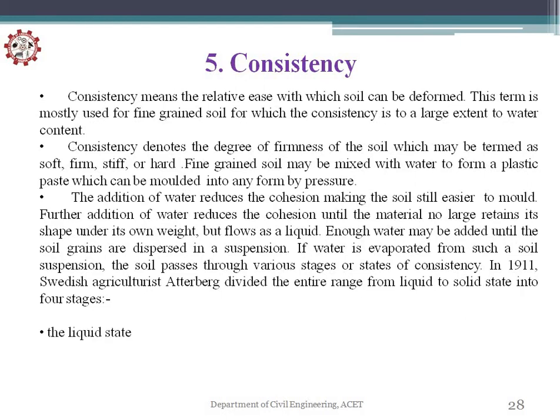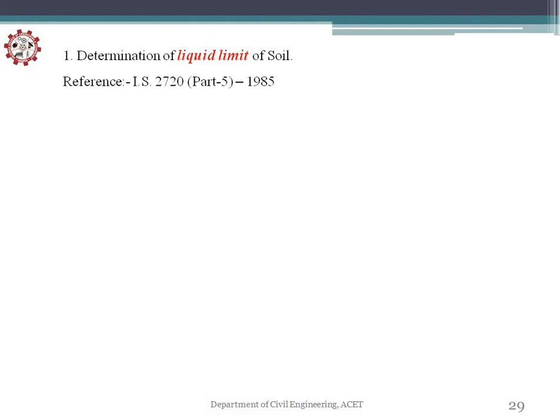Next, we are going to look at the work of the Swedish scientist, the agriculturalist Atterberg, in 1911. Atterberg divided all the ranges or states into 4 types. First is the liquid limit, second is the plastic limit, third is the semi-solid state, and fourth is the solid state. So these are the 4 values. First we'll determine the liquid limit of the soil.